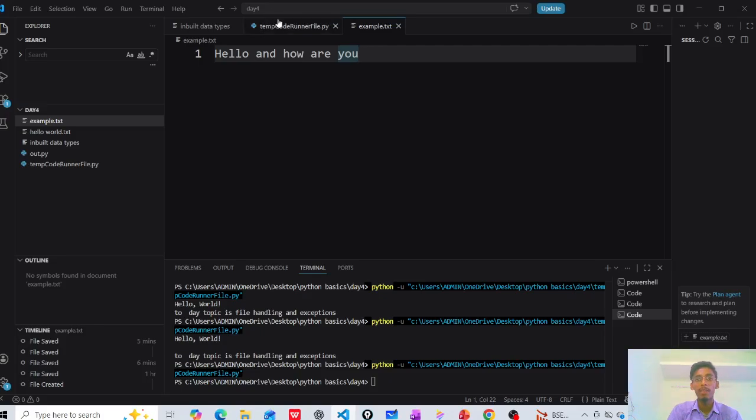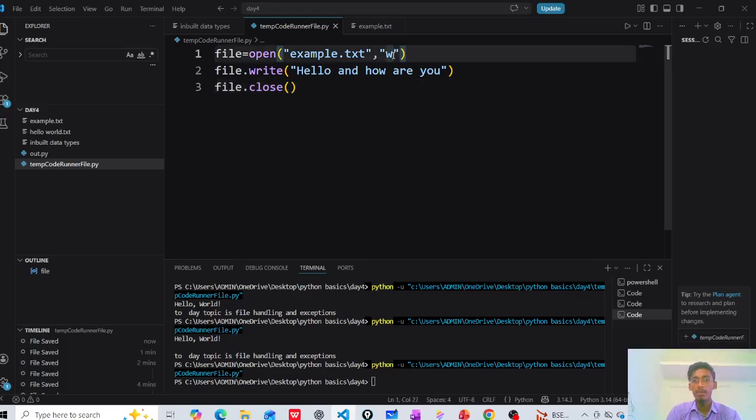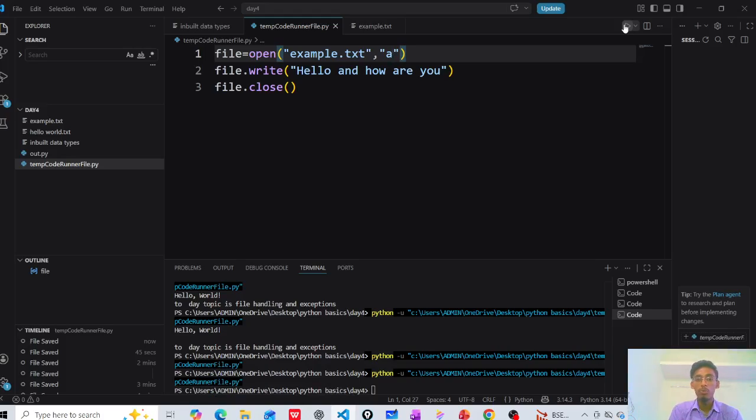This is the way to write data in the file. We can make changes here. Once writing is completed, if I want to add something, I use a, which means append. We should use the a mode, and then it will be added here. It is the same process, only the modes change: a mode, w mode, r mode.